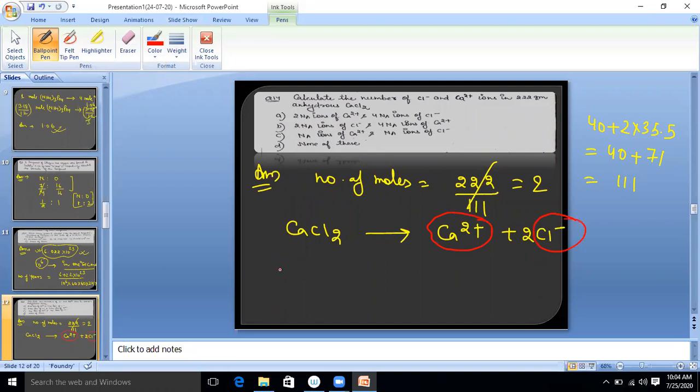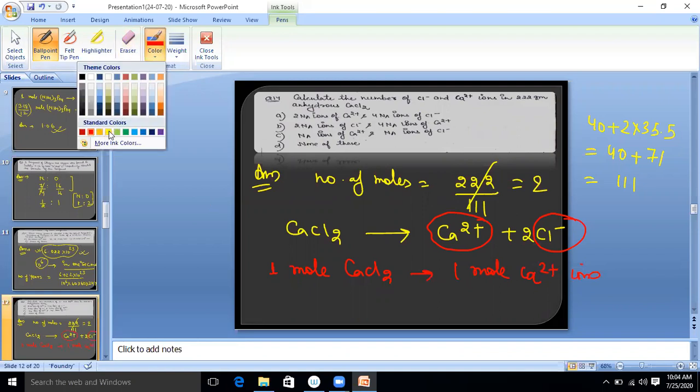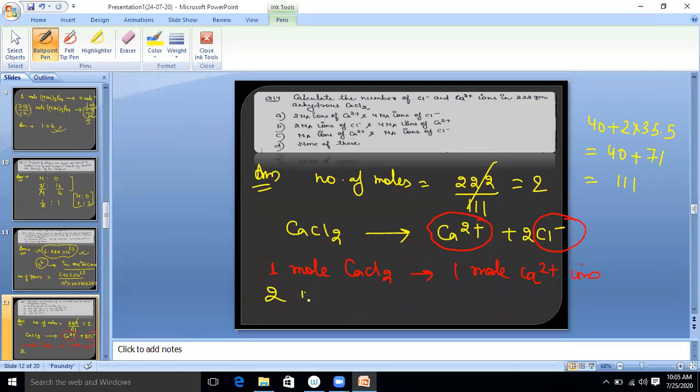But here we have 2 moles. So you will write: 1 mole CaCl2 gives 1 mole Ca2 plus ion. So 2 moles CaCl2 gives 2 moles Ca2 plus ion.